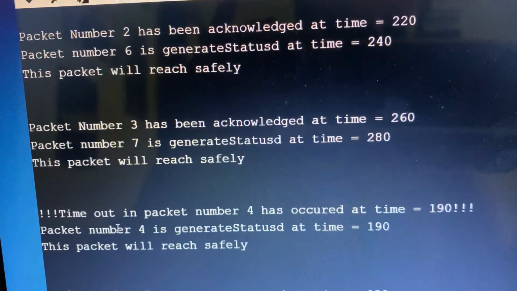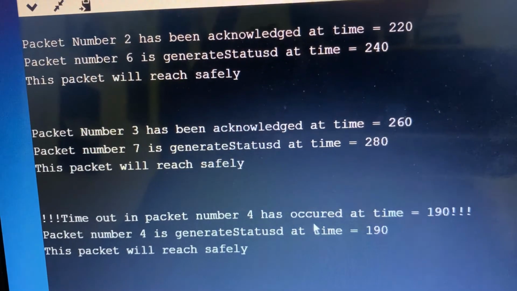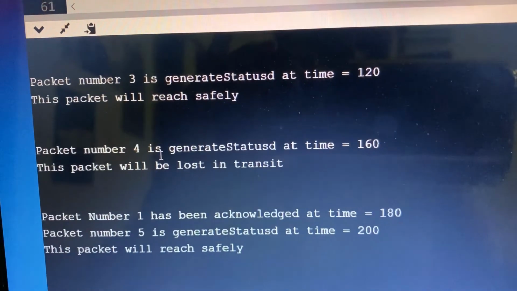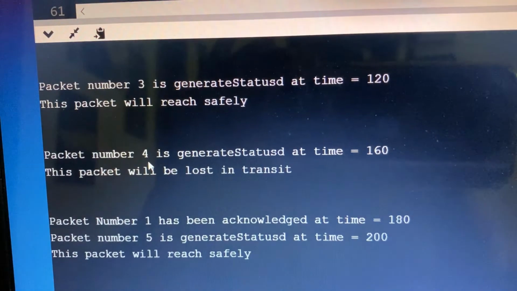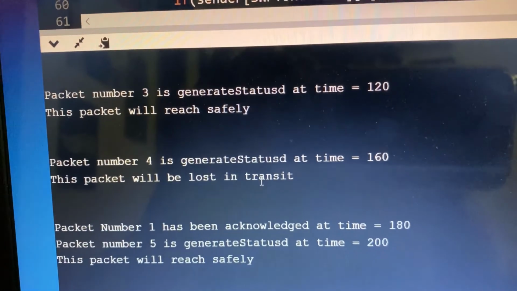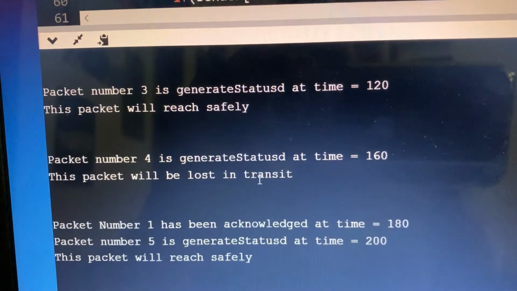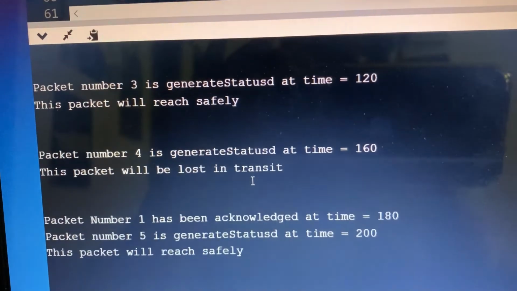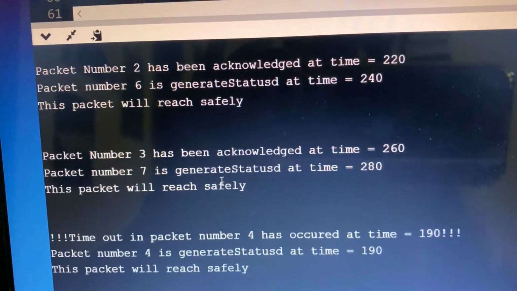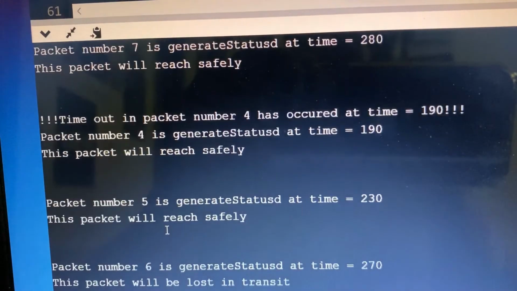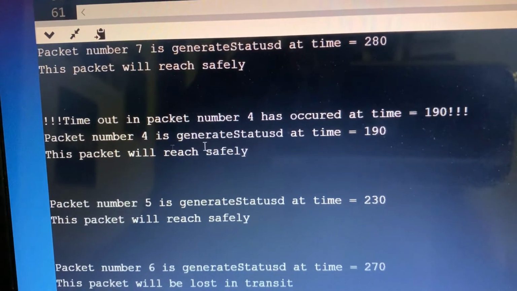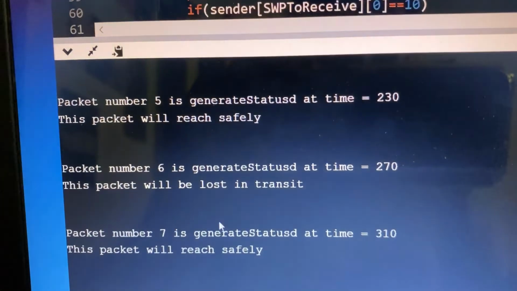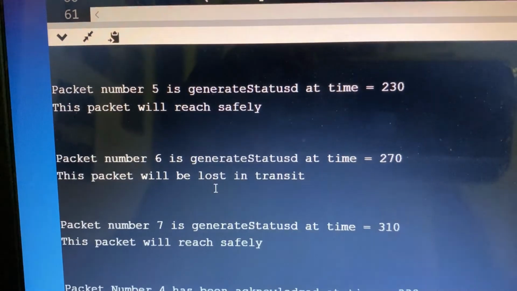We see that a timeout in packet 4 has occurred at time 190 milliseconds. Why is this? This is because packet 4 was lost in its transit. This happened because packet 4 failed to be acknowledged in the stipulated amount of time. So once the time had elapsed, we retransmit packet 4, 5, 6 and packet 7, and they will reach the